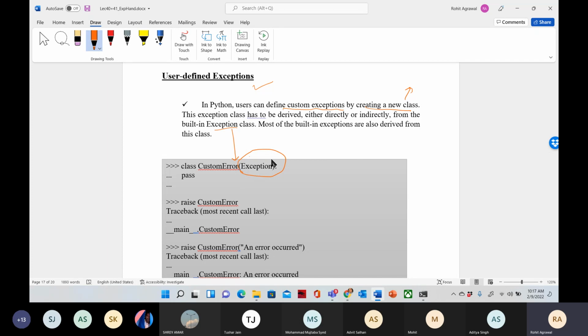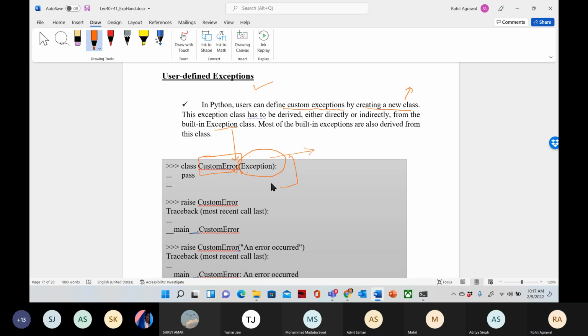This is already inbuilt in Python, whether it is TypeError, ValueError, ZeroDivisionError or whatever exception, all the exceptions inherit from this Exception class. So if we are creating our own custom exceptions, we need to create a class, and this class should inherit from the Exception base class. So this is the syntax, just a syntax here.